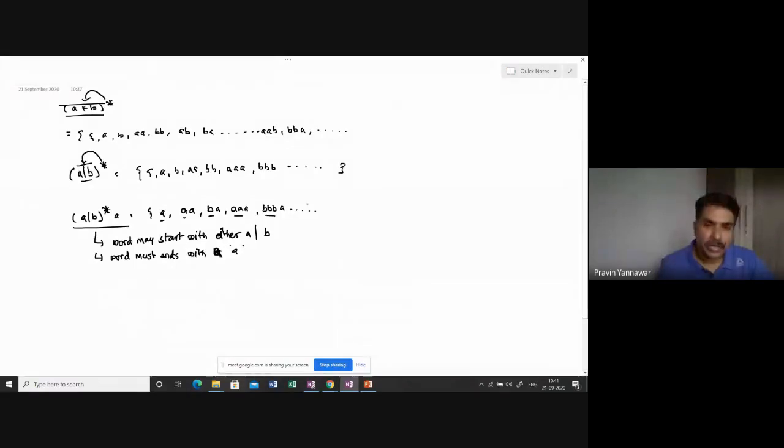But here the word is ending with A, here the word is ending with A, and here too. Such a number of combinations you can produce.